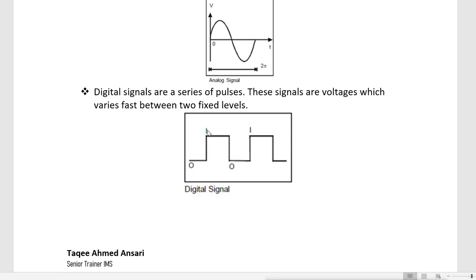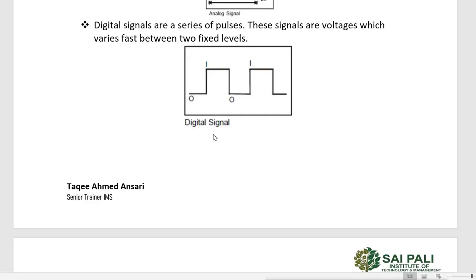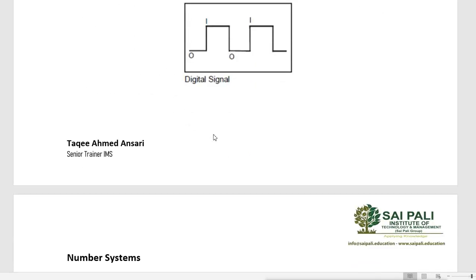So these digital registers may have a signal, they may have power or they may not have power. When they have power, that means the bit is on. When they don't have power, that means it is considered an off bit. So on bit and off bit. This is why they are called digital signals.